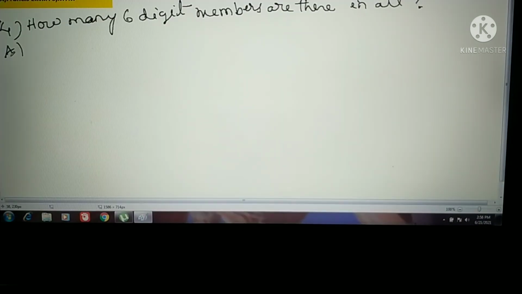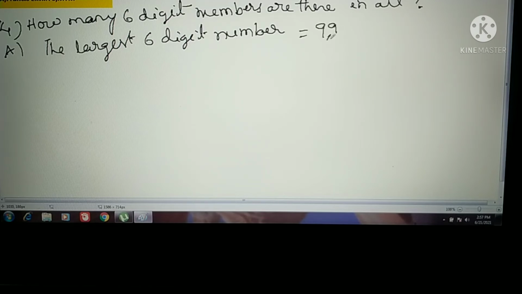Okay. Now see the next question. How many 6-digit numbers are there in all? Okay. In total number system, how many 6-digit numbers are there? So first we will write the largest 6-digit number. Largest 6-digit number equal to, what is that one? 9,99,999. So 1, 2, 3, 4, 5, 6 digits only. So this is the largest 6-digit number.